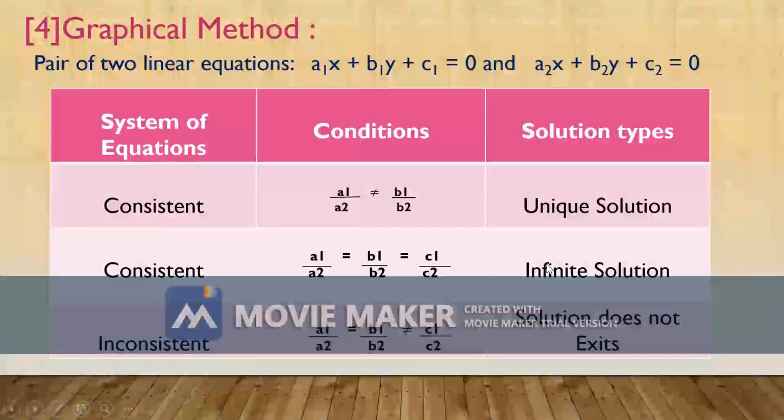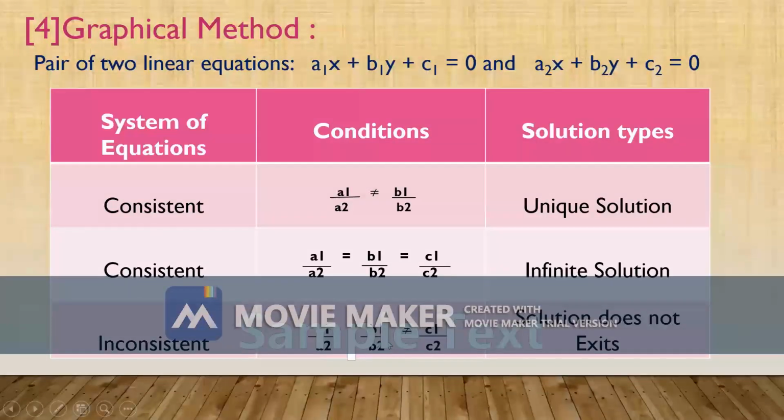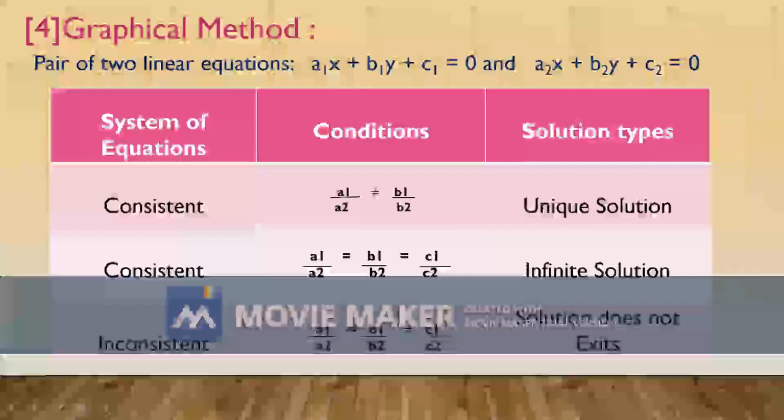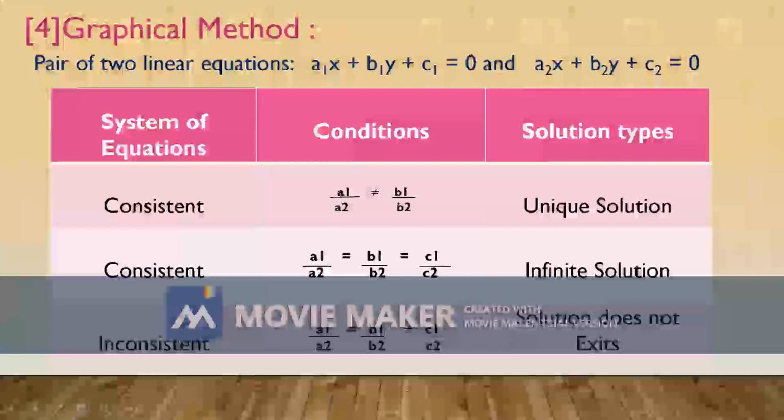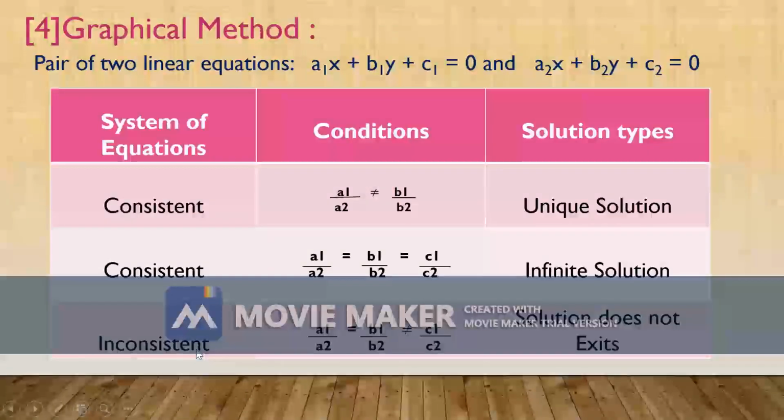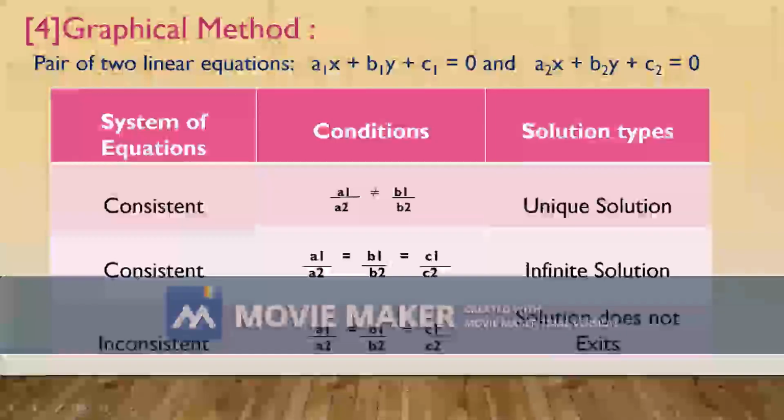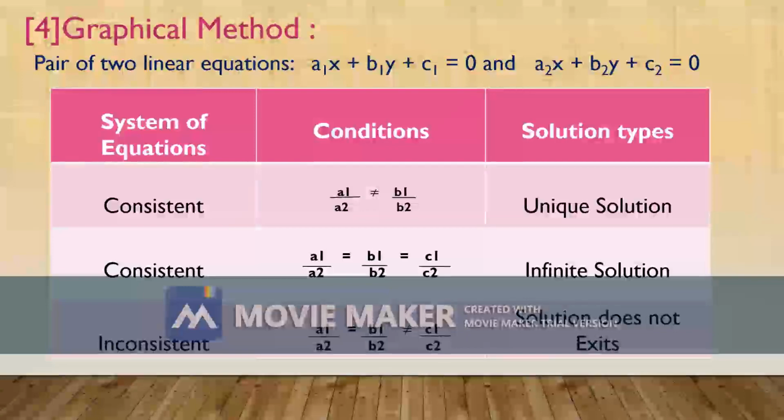That is, it has infinite possible solutions. Now next, a1 upon a2 is equal to b1 upon b2 not equal to c1 upon c2. If that condition is satisfied, then the given equation becomes inconsistent and no solution exists. That is, no solution.